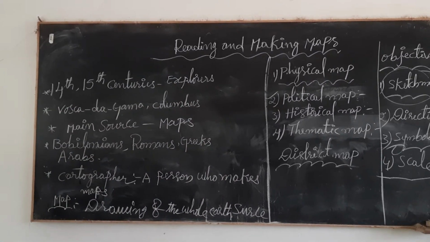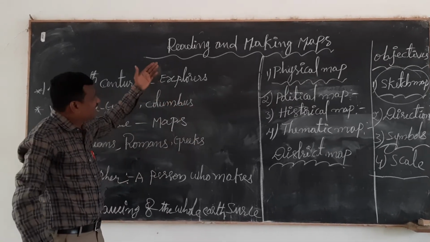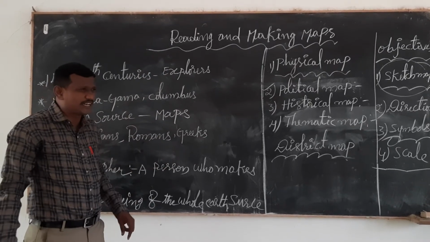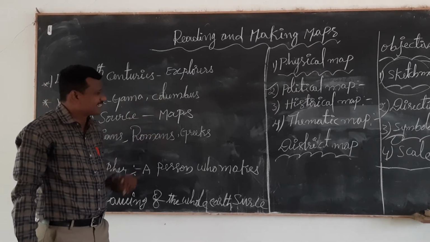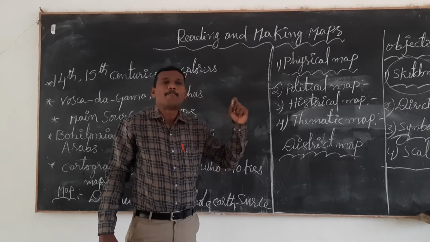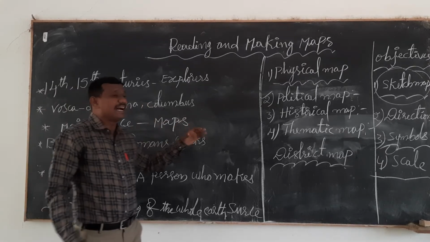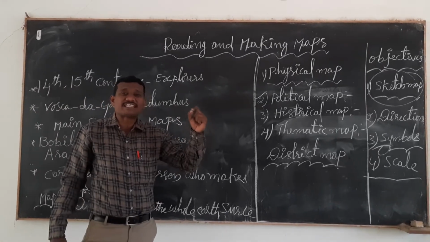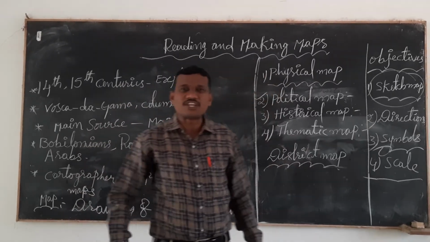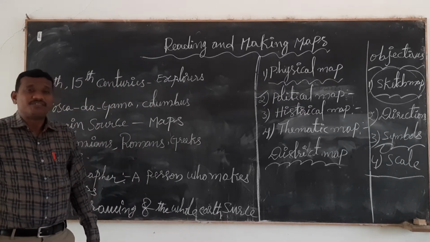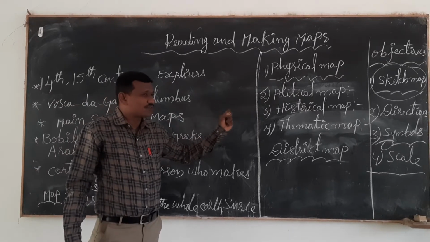The sketch map, you see, children, is about Mallika's house. In our first lesson, Reading and Making Maps, one best example is there. It takes two girls as the example. One is Laila and the second one is Mallika. Laila and Mallika both met at a Red Cross service activity in Srikakulam, and there they became close friends.